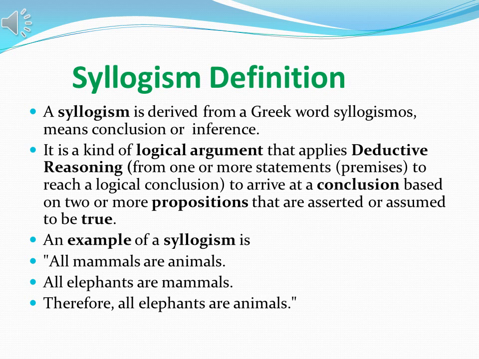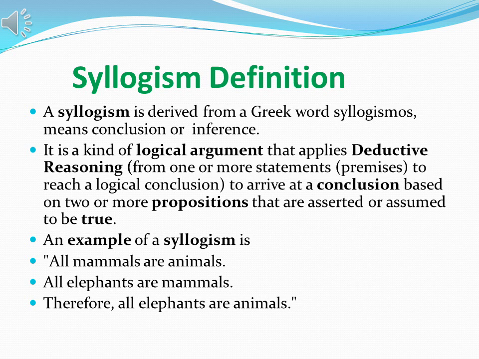The word syllogism is derived from a Greek word, syllogismos, which means calculation or inference. So the meaning of syllogism is how we calculate and how we infer things. It is a kind of logical argument that applies deductive reasoning, from one or more statement premises to reach a logical conclusion. So here also we use deductive reasoning to arrive at the conclusion based on two or more propositions that are asserted or assumed to be true.